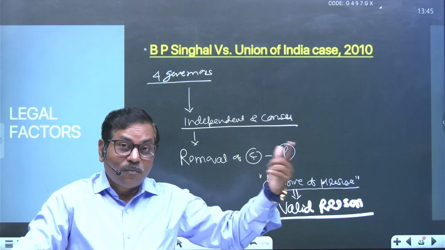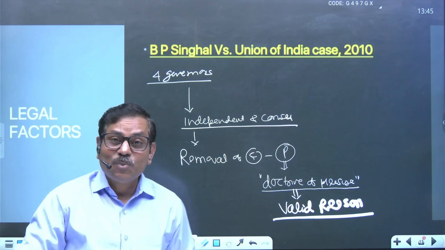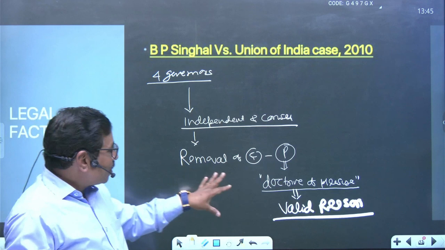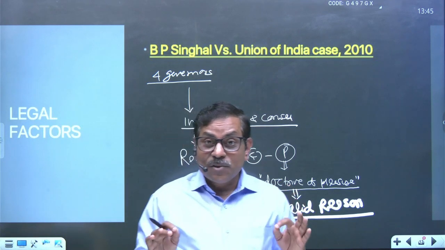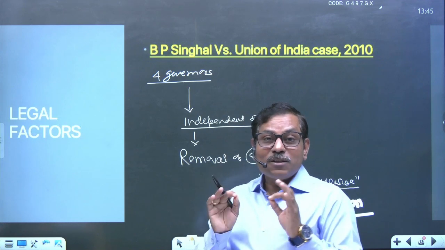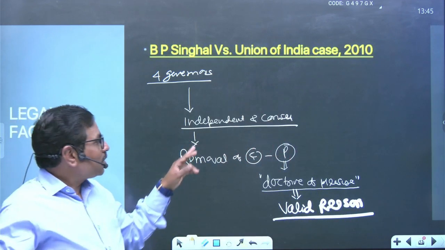So as soon as you want to dismiss the office of the governor, to remove him before the normal tenure, you have to take care of the valid reason behind it. The reason must match the constitutional value or spirit of the Constitution of India, right? So based upon that, this was the case.